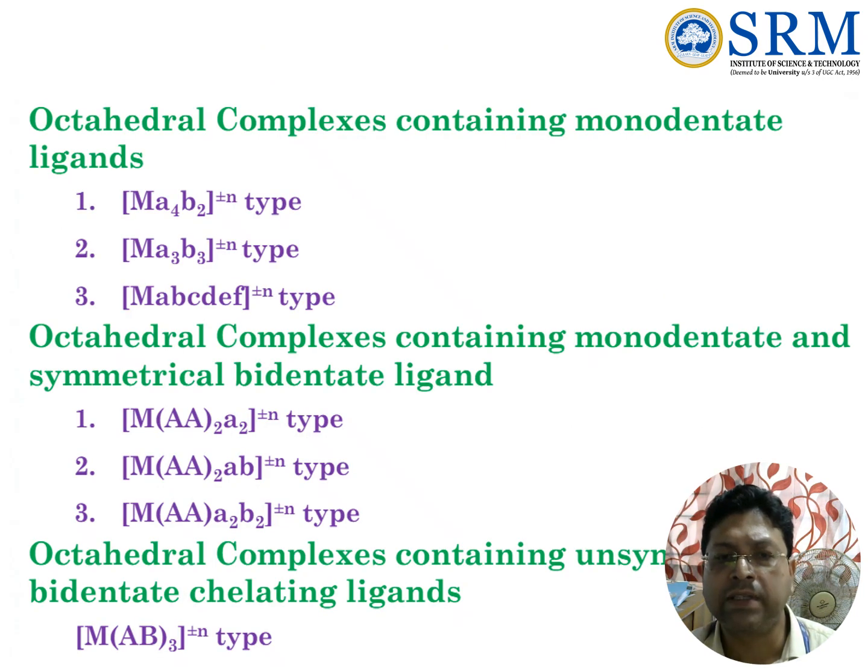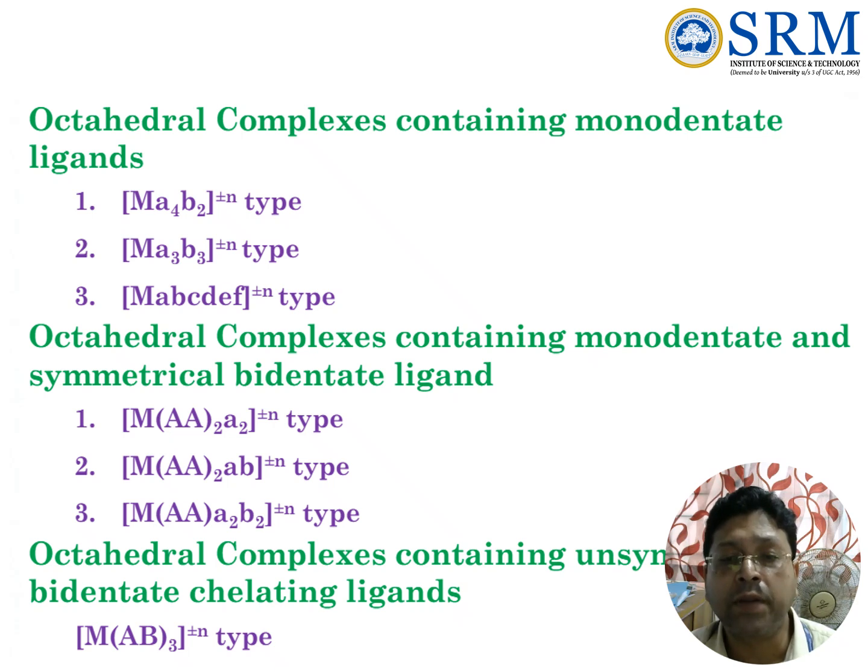Now we'll see what the different types of octahedral complex can be with different monodentate and bidentate ligands. Octahedral complexes containing monodentate ligands can be MA4B2 type, MA3B3 type, and MABCDEF type.